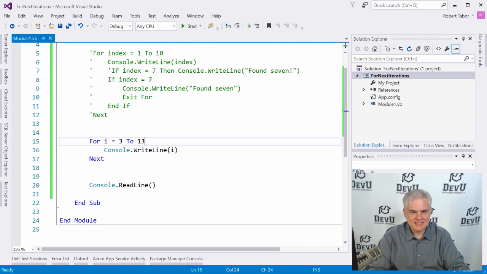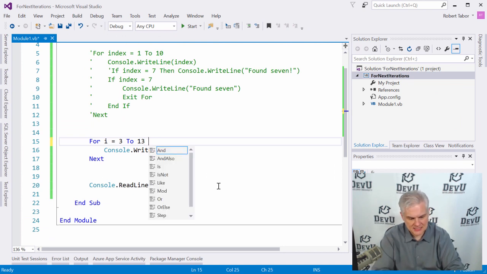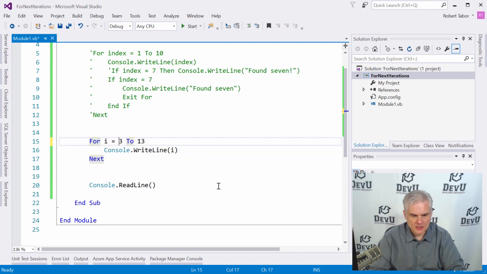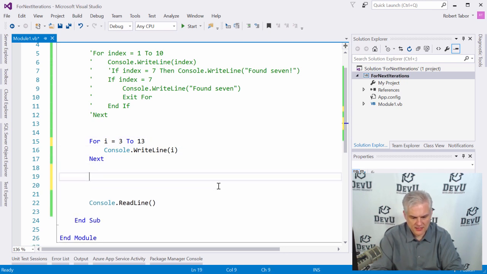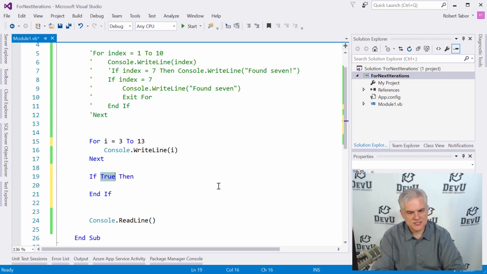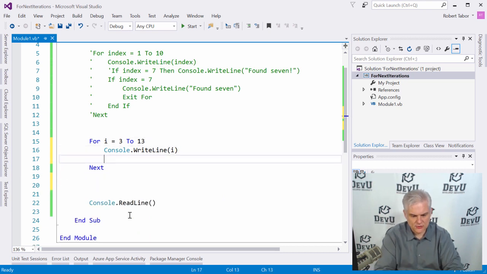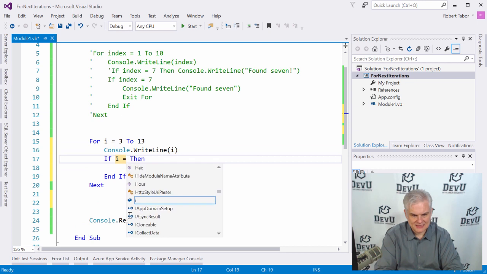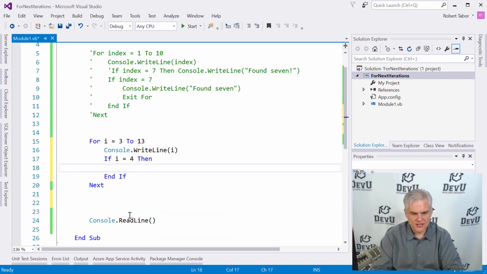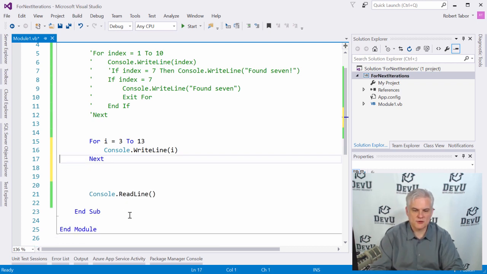All right. And let me show you one more thing. We'll just go if tab, and here you can see that in this case, the only thing to replace is that conditional check. What are we going to evaluate, whether it's true or false? We just make that change there. So I equals 3 or whatever the case might be. Let's put that in the context of this. So if tab, I equals 4, enter, and now we can continue on in here and write whatever we want to write logic-wise. So those are code snippets, another feature of Visual Studio.